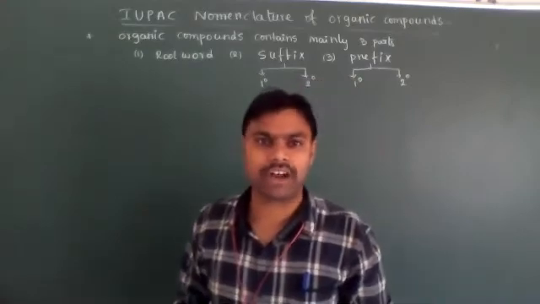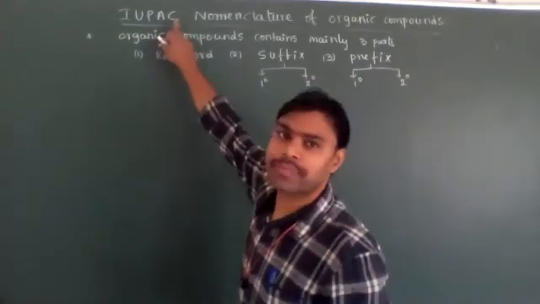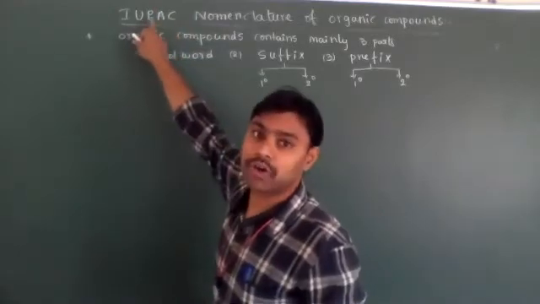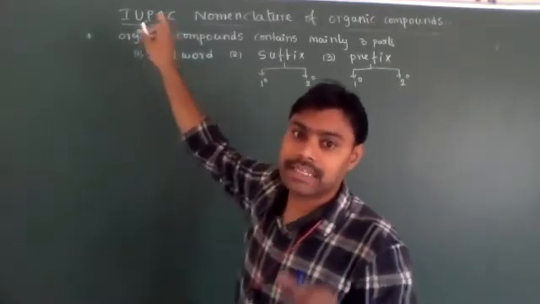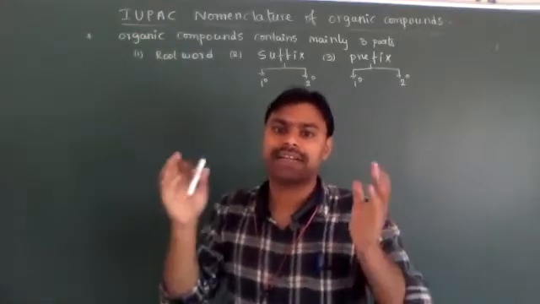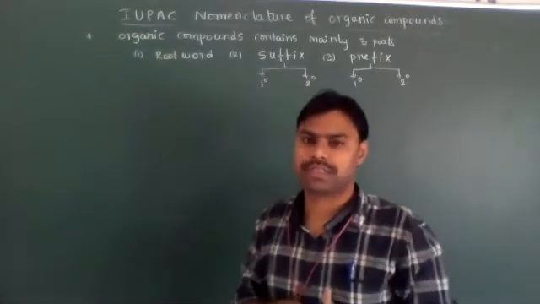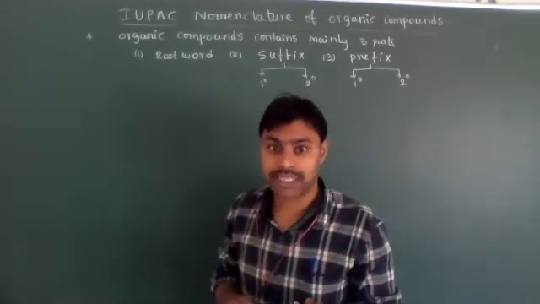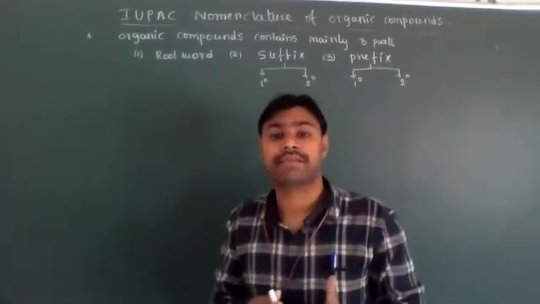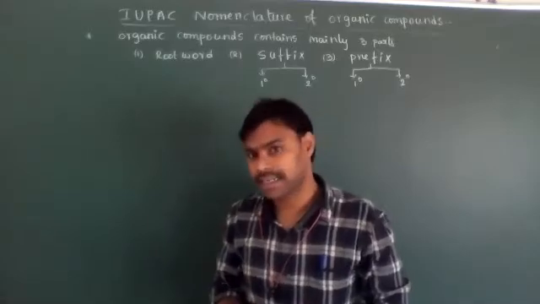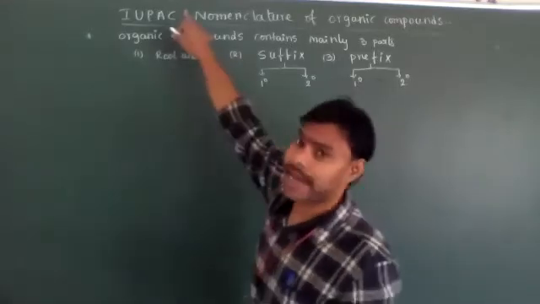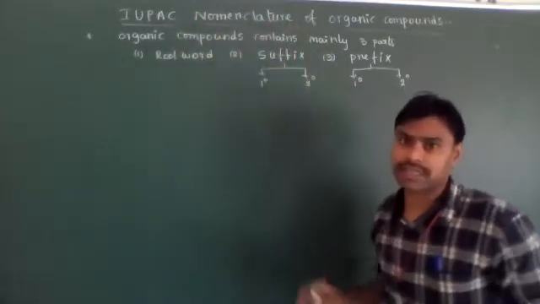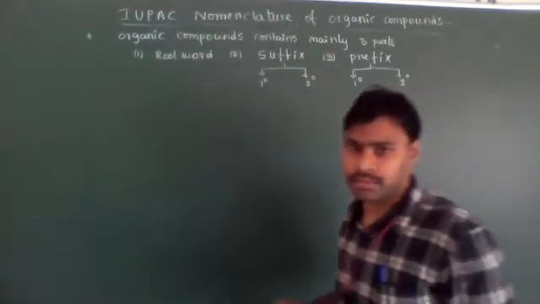That systematic nomenclature is called IUPAC nomenclature. IUPAC means International Union of Pure and Applied Chemistry. That is one organization that decides the rules and regulations. Based on these rules and regulations, we give names to the organic compounds. They are all accepted names. That's why these names are called IUPAC nomenclature of organic compounds.